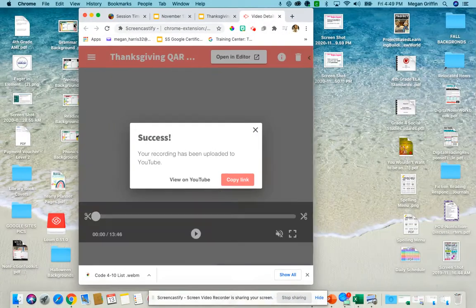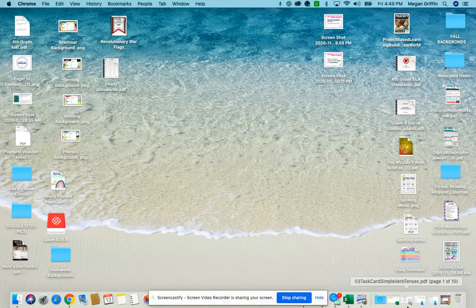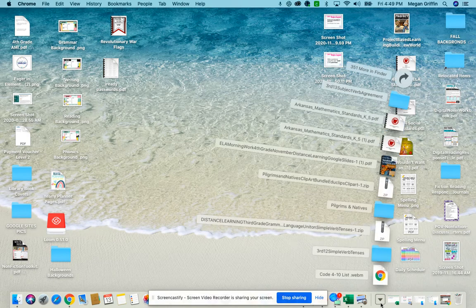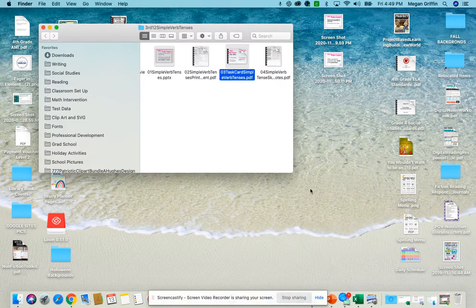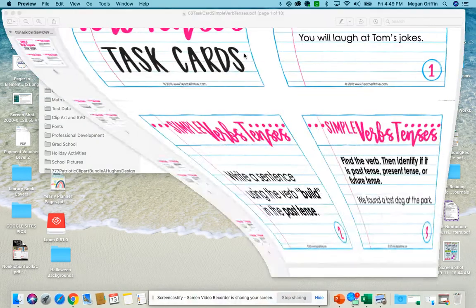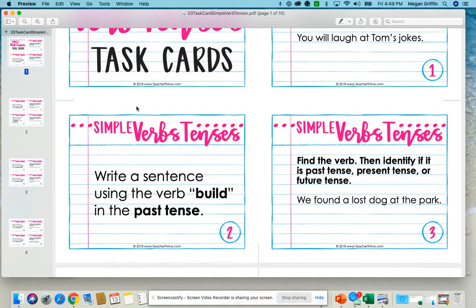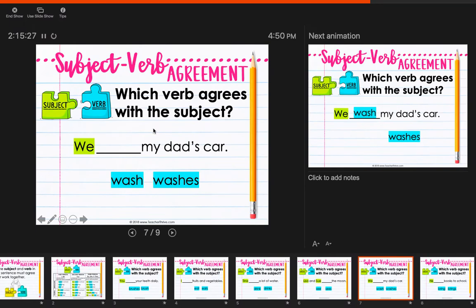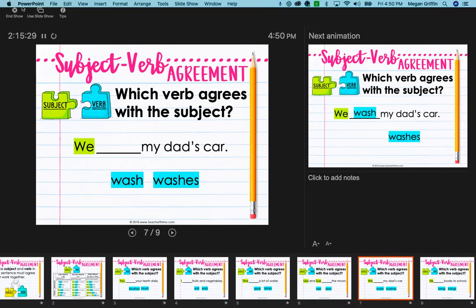Kiddos, what we are going to do today is dig into our grammar focus for the week, which is actually going to be verb tense. Last week we worked on subject verb agreement, and this week we're digging into verb tense, for two reasons. When we took our interim, I saw that those were the two areas that we struggled with the most. I'm super proud of how we did with subject verb agreement, and so now we're going to dig into verb tense.